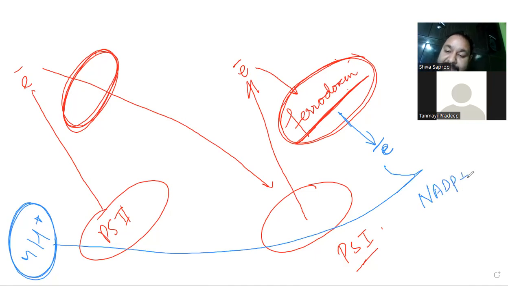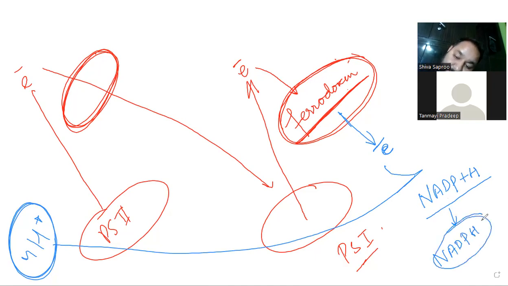So NADP plus H will form NADPH. So this energy from the electron is utilized to combine hydrogen with the NADP to form NADPH. Now, why are we forming this NADPH? That I'm going to tell you.